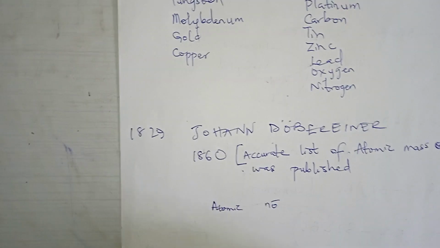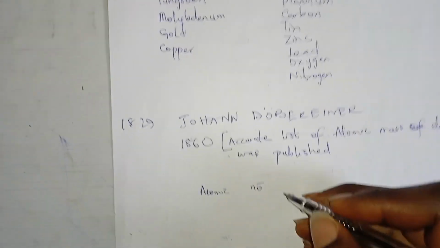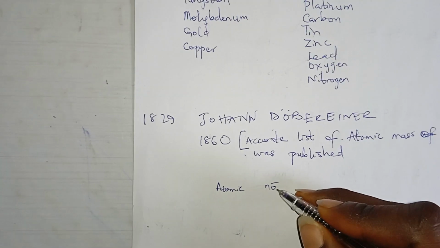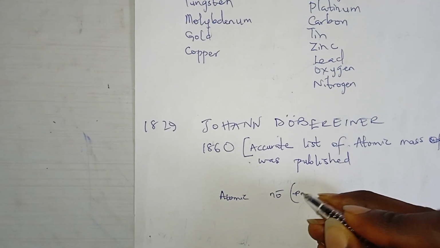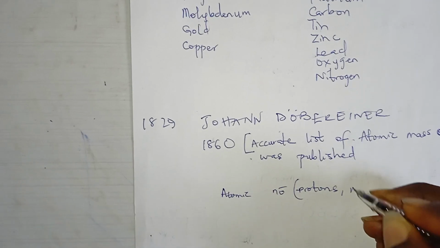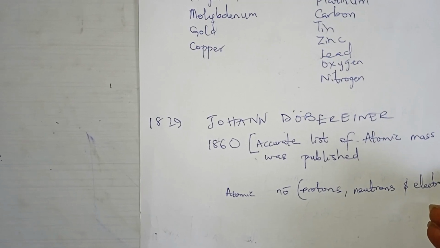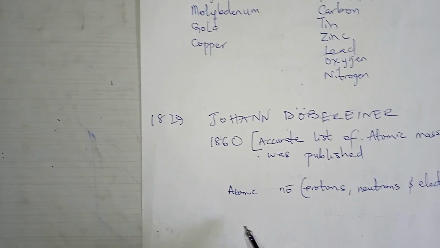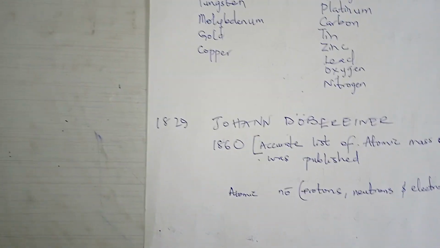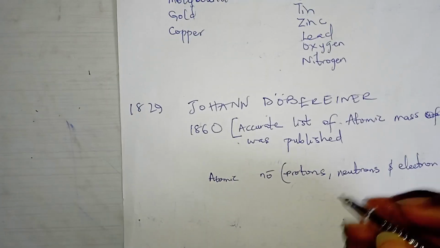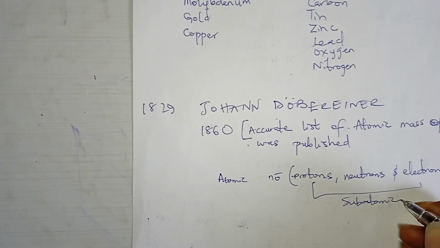The man that made atomic number what it is, the person is called Henry Moseley. I'll tell you about him when we are discussing the modern periodic table. So it had not been discovered. This atomic number had not been developed, that is, having protons, neutrons, and electrons. So as at then, all these things, that is atomic number, nucleus, and the rest, subatomic particles, had not been developed.